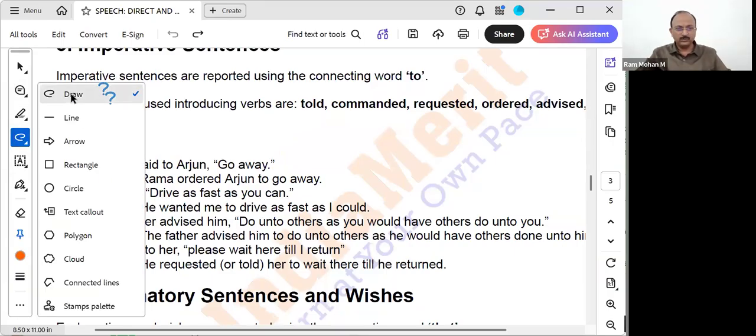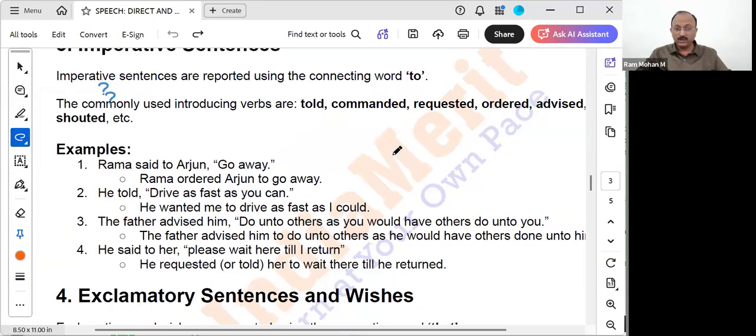Okay. Now, he told, "as fast as you can." What is he telling? He is actually telling the driver to drive as fast as he can. He wanted me to drive because when nobody is told here, we will always try, preferably, to take it as if it is told to us. He wanted me to drive as fast as I could.